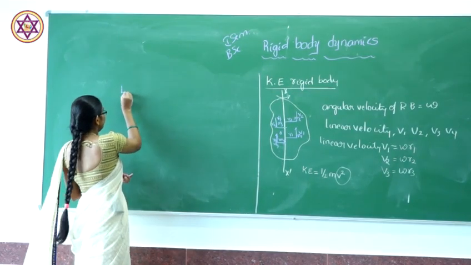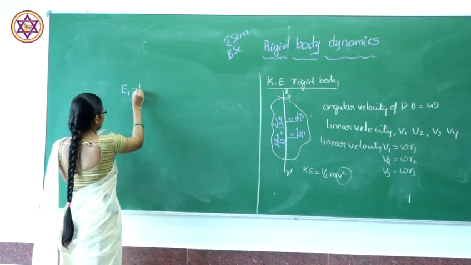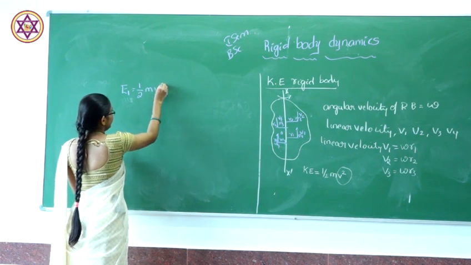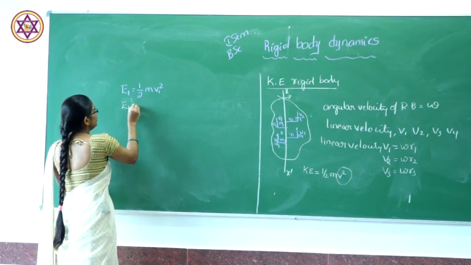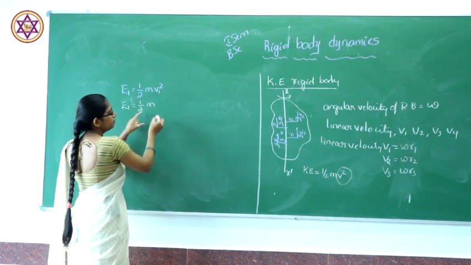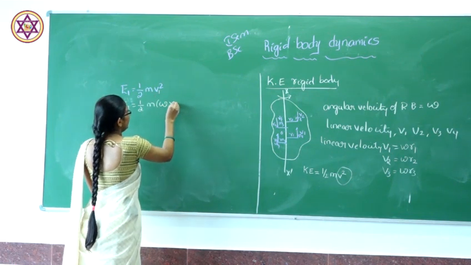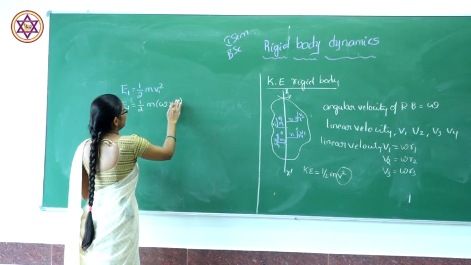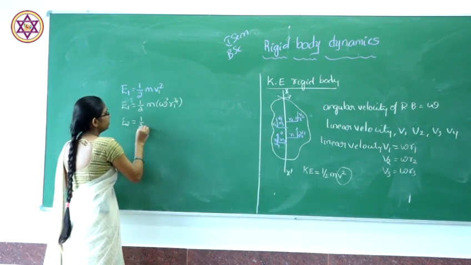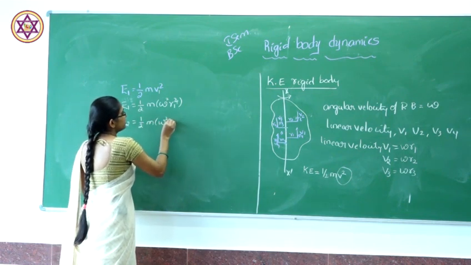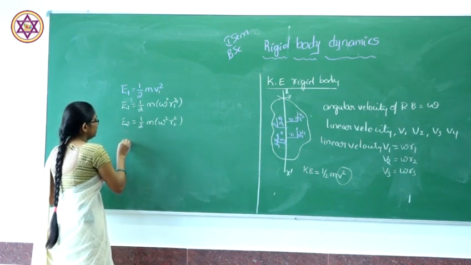E1, the kinetic energy of the first particle, is half m1 v square. Instead of v square I will write omega r1 square. E2 will be half m2 omega square r2 square. Similarly it continues.